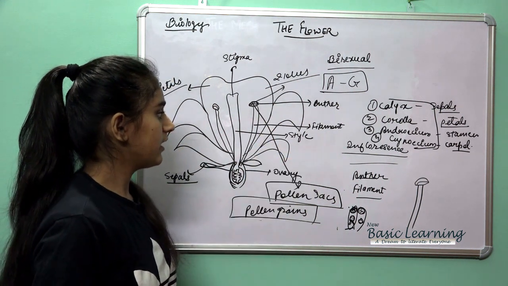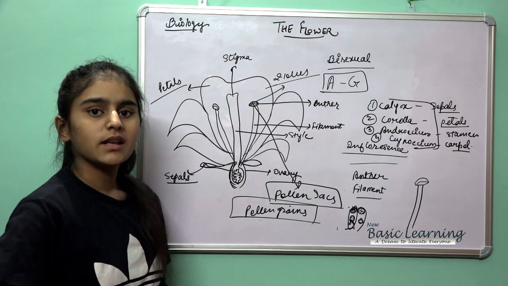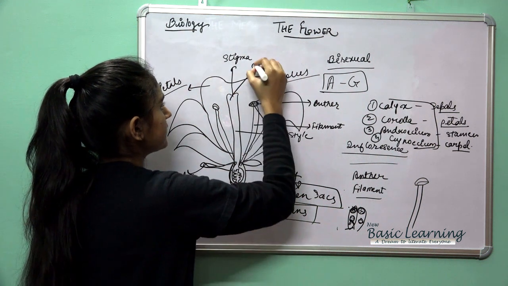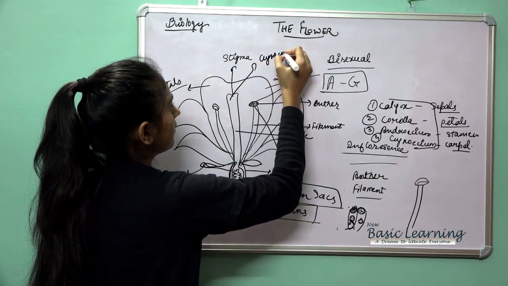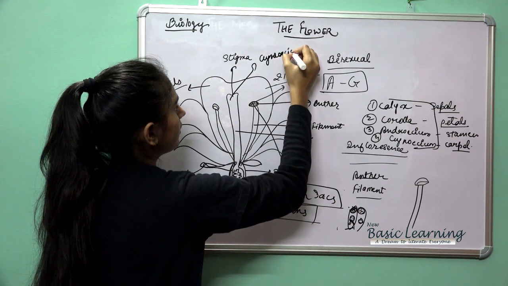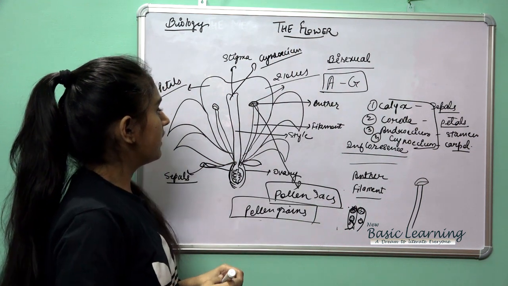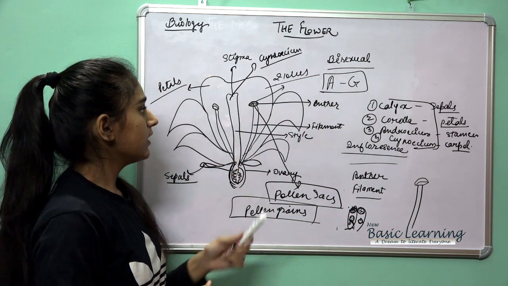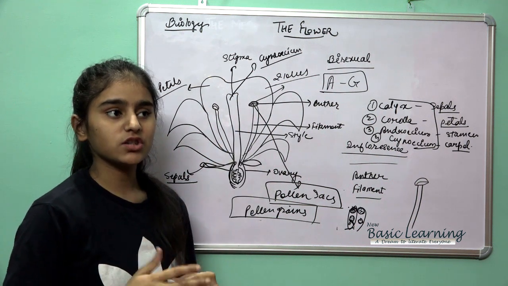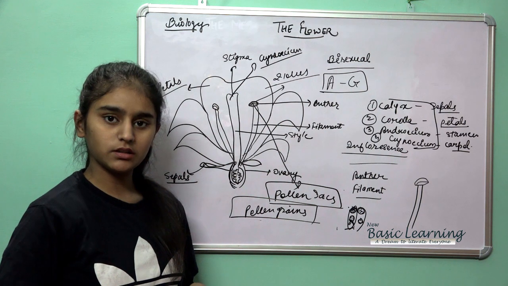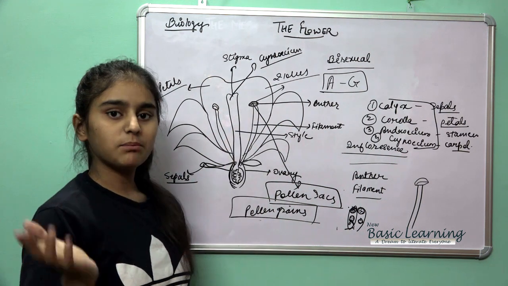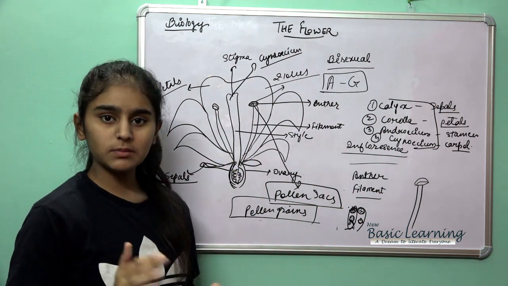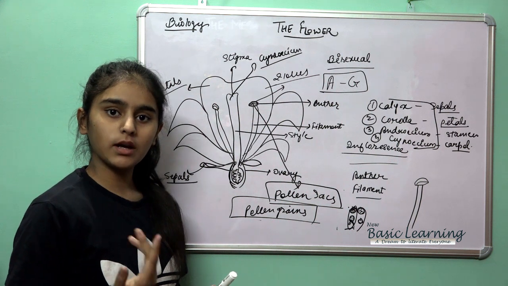This was the anther part, and then comes the stigma. Stigma is the part of the female reproductive part, that is the gynoecium. Okay, then this is the style and this is the ovary. Female reproductive part consists of three parts. Stigma is the part which receives the pollen grain during pollination, and the style holds the stigma in a very suitable position so that it can receive the pollen grain.